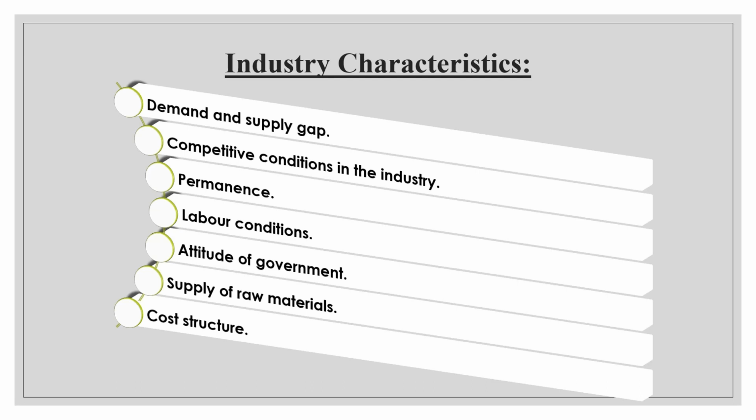Then competitive conditions in the industry. That means whether the other firms are engaged, how they are going to present their investments, how they are going to attract the investments. So that plays a very prominent role. Next, labor conditions. Next, attitude of the government, then supply of raw materials and cost structure. So these are the various factors which play a very prominent role in case of industry analysis.